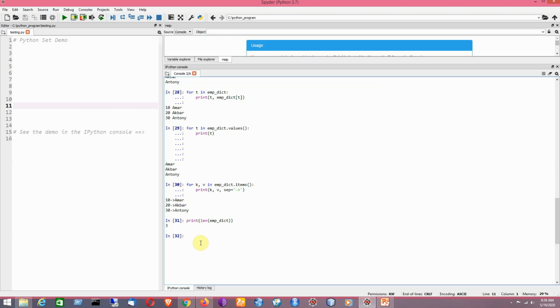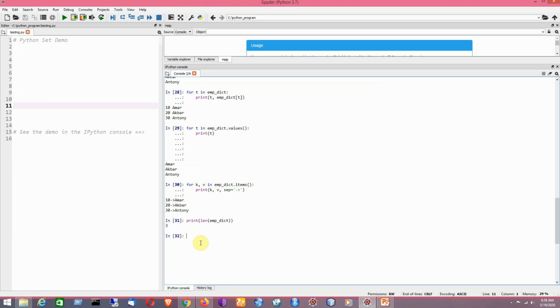For adding elements to a dictionary I can use the assignment operator, or I can use the update method. So now I would like to add some elements to a dictionary by using the assignment operator as well as the update method.